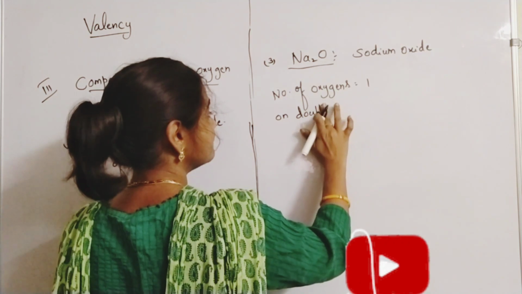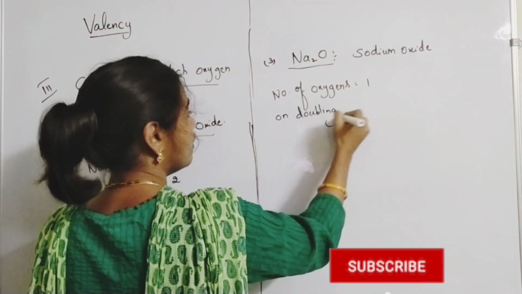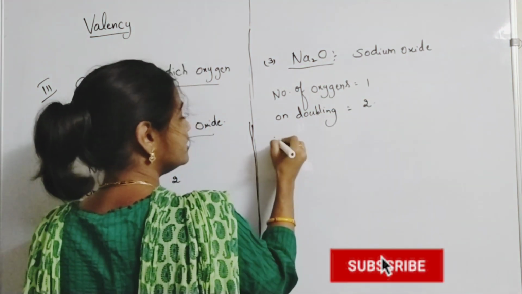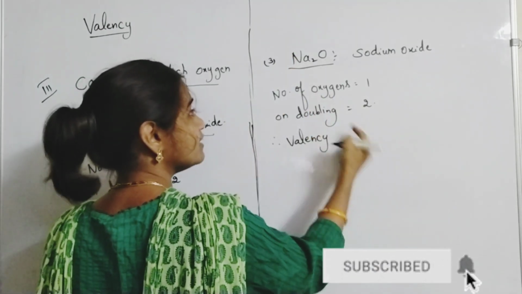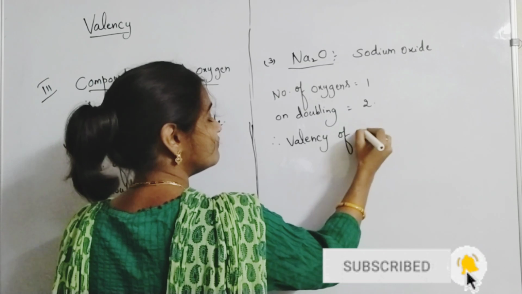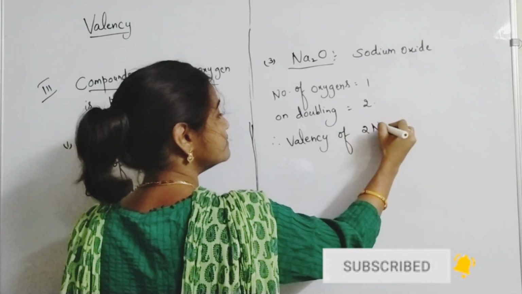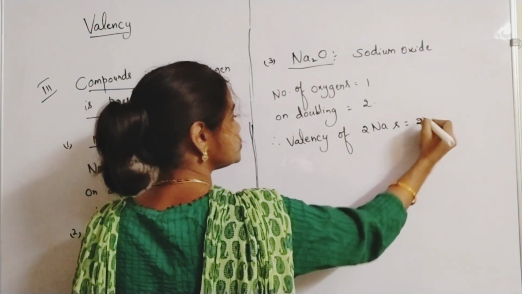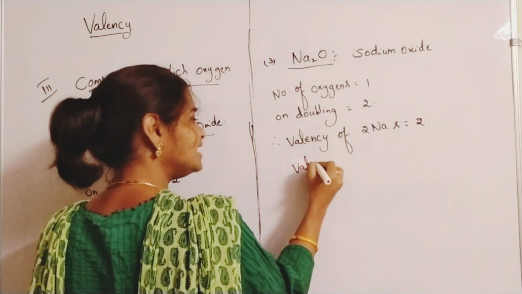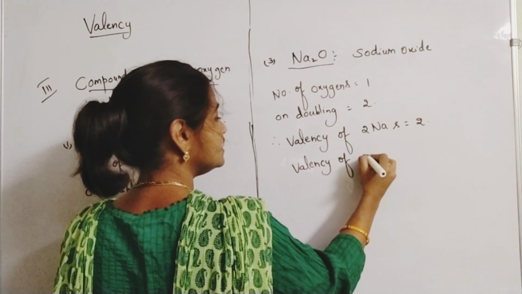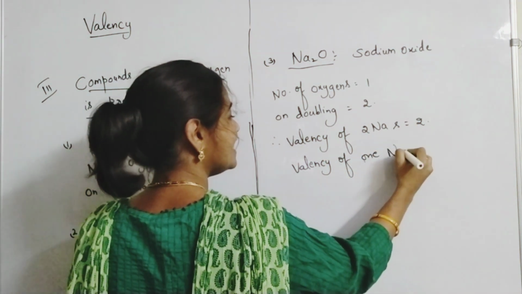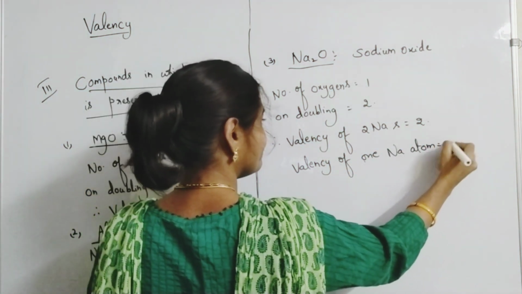Therefore, the valency of sodium is 2. Here 2 sodiums are there, so the valency of 2 Na is 2. We want the valency of 1 element only every time. So the valency of 1 Na atom is 1 only.